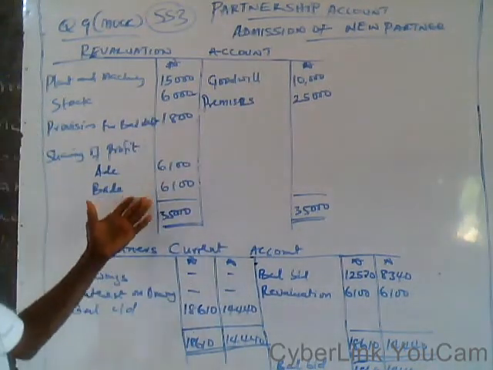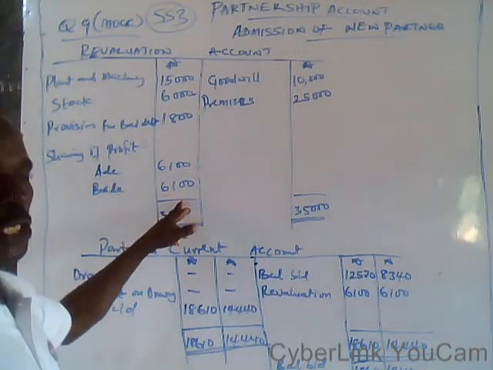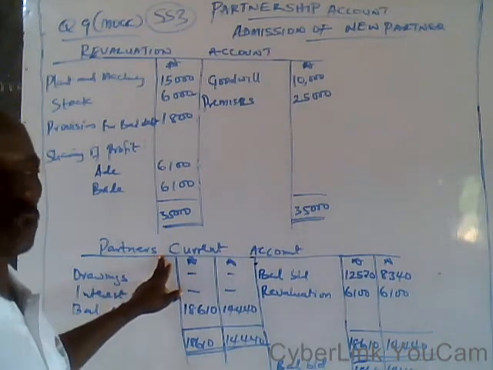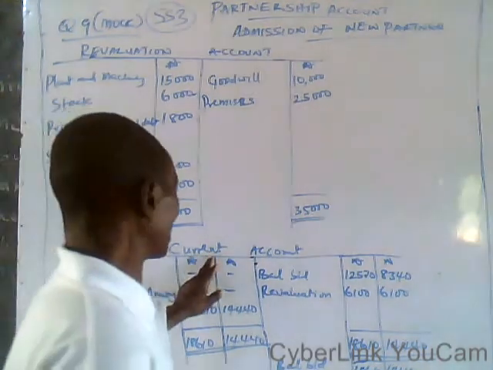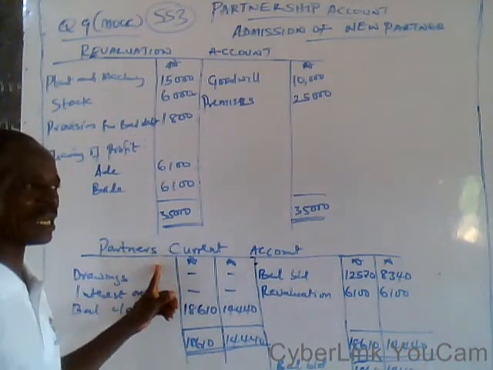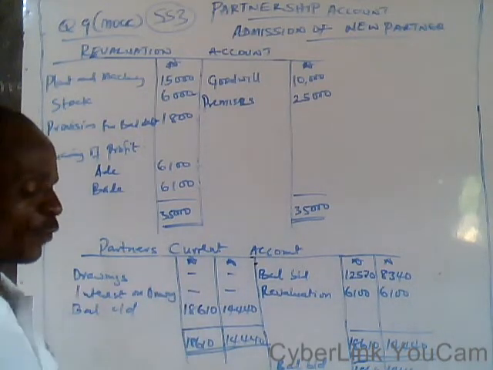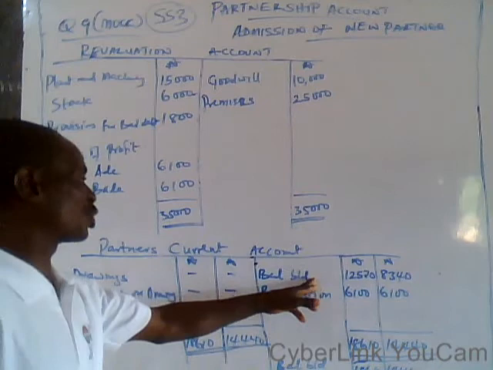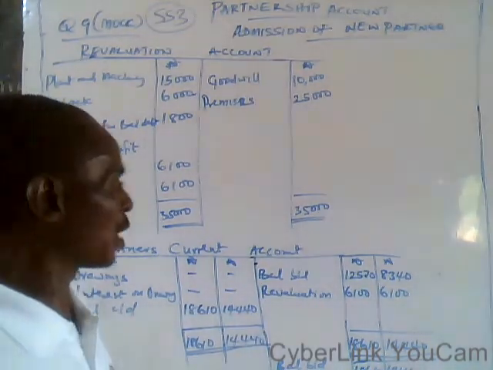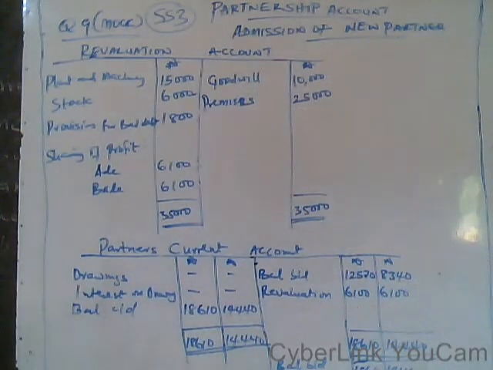That's why we share the profit between A and B equally, and move down to the partners' current account. Mind you, the question did not ask you to prepare the partners' capital account. If the question asks you to prepare the partners' capital account, then you need to consider the capital of each partner. But the question is silent on the partners' capital account, and you are asked to prepare the partners' current account.